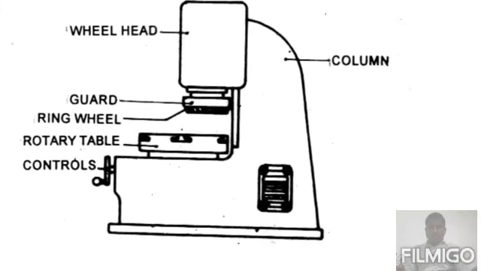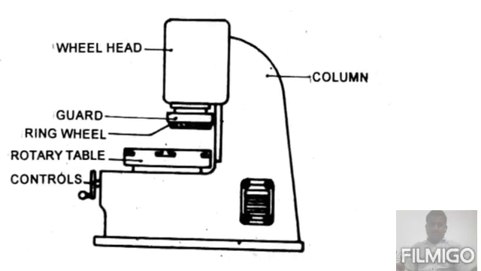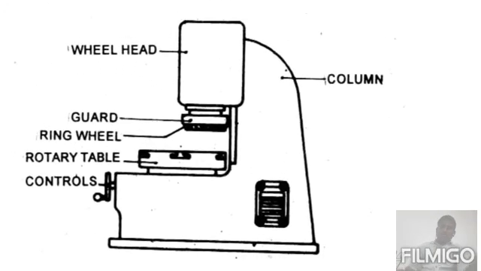You can observe here a vertical spindle type of grinding machine. First one is the control. Second one is the rotary table. Third one is the grinding wheel. Next one is the guard. Next one is the wheel head. And next one is the column. Base and column are the main important parts.